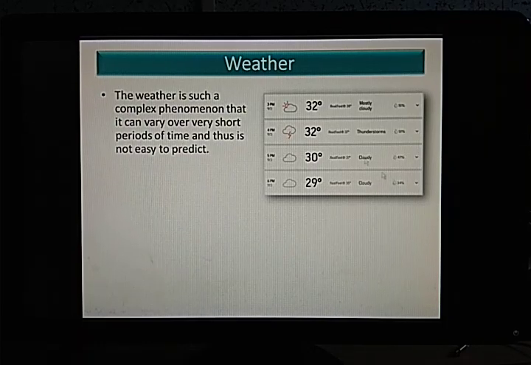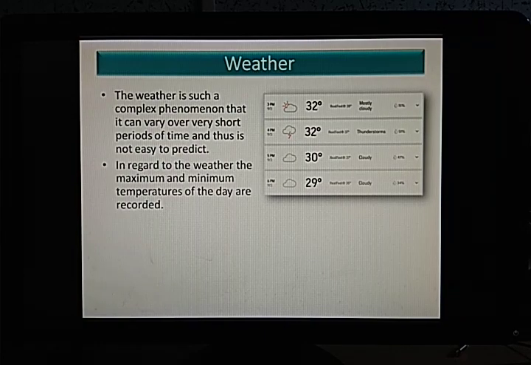So here you can see how drastic changes have been occurring in the weather, not only in terms of temperature, but also in terms of precipitation or wind speed or whatever natural conditions. You can see sometimes it's cloudy, sometimes it's thunderstorm, sometimes it's rainy. So depending upon all these factors or the elements that we have talked about in the last slide, the weather fluctuates very abruptly from time to time. We cannot be sure when what will happen. Clear?